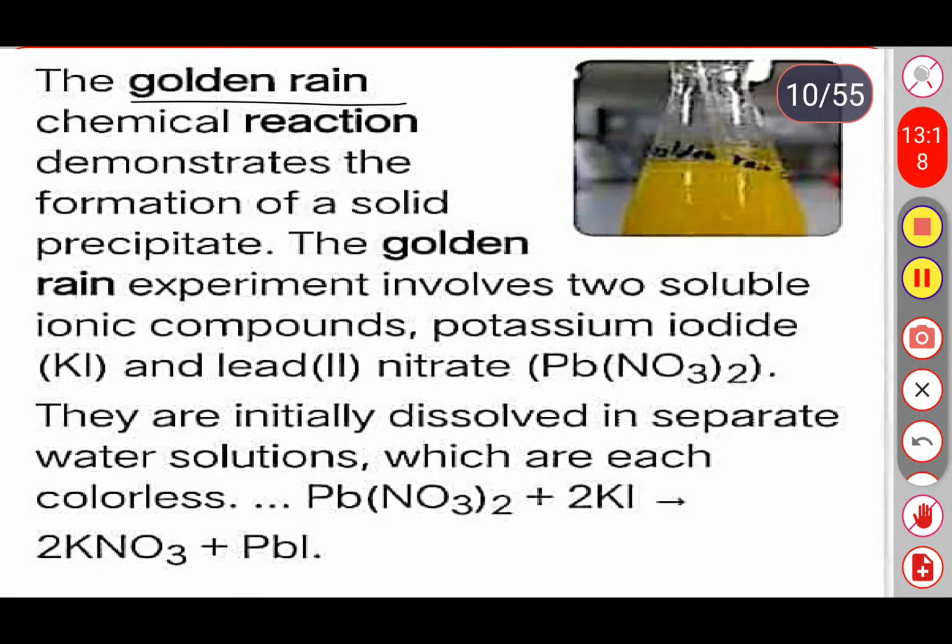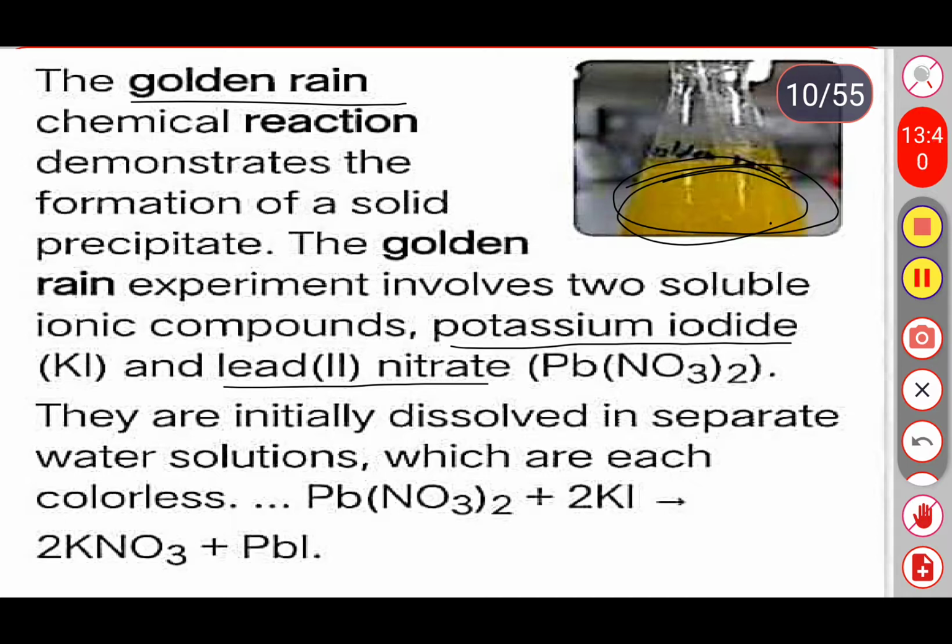In the golden rain reaction, we are going to take two compounds, that is potassium iodide and lead nitrate. When these two are combined together, we get lead iodide as a product, and it is in the form of a yellow precipitate. Okay, so this is the second activity.